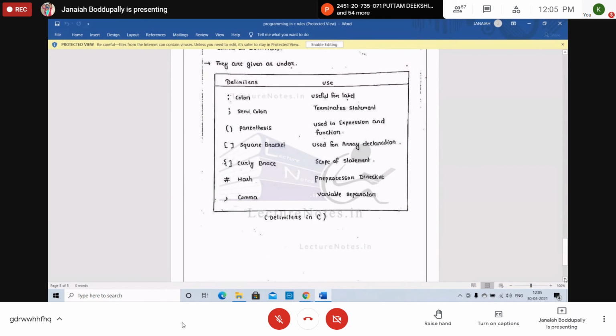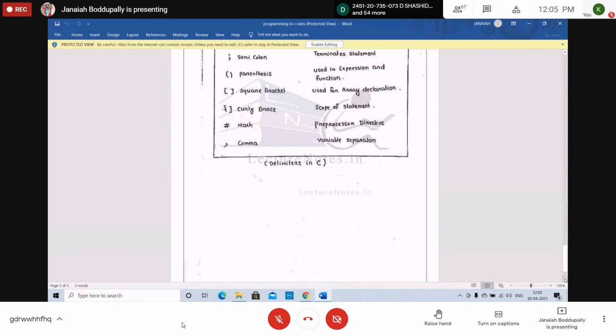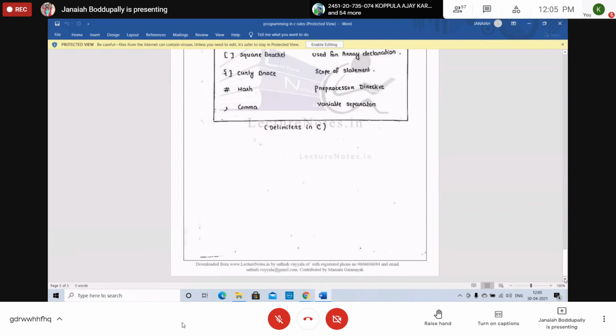Comma is a variable separator. If you want to declare two variables, we can write a equal 10, comma, b equal 10. So we use the comma to separate. All these are delimiters.